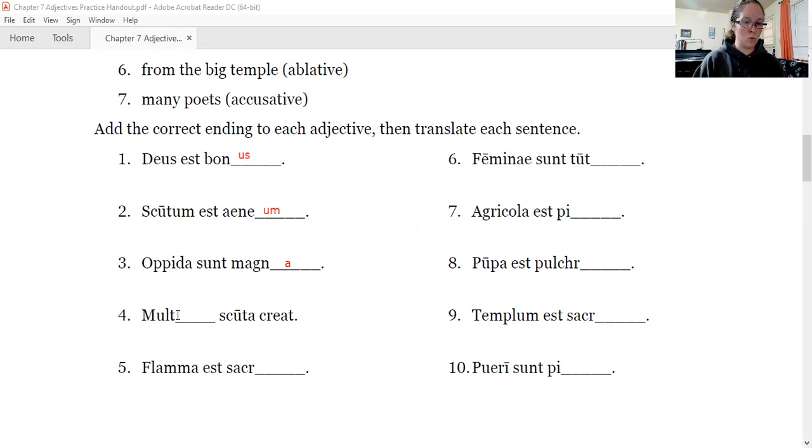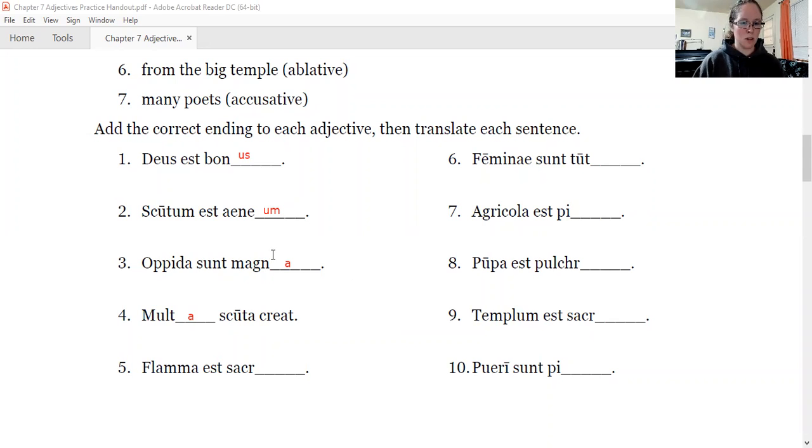Okay, what about here? Multa scuta creat. Well, creat is a verb, so that's not what multa is describing. It's describing the noun in the sentence, scuta. Is scuta a pain noun? No. Humusumi? No. So our ending is a. Multa scuta creat. Okay, so scuta comes from scutum scuti, also a neuter noun. So if it ends in an A, that's telling us it is plural.